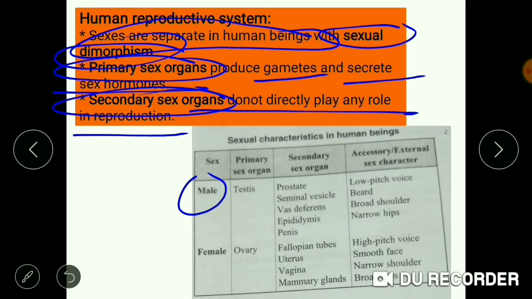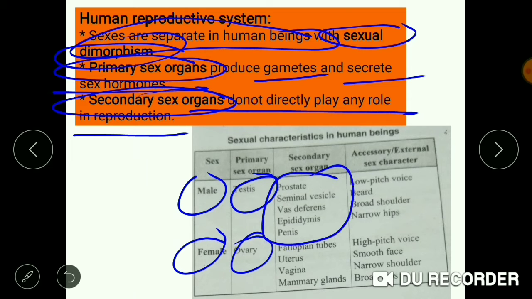In males, the primary sex organ is the testis, while in females, the primary sex organ is the ovary. The secondary sex organs in males are the prostate gland, seminal vesicle, vas deferens, epididymis, and penis. In females, the secondary sex organs are the fallopian tube, uterus, vagina, and mammary glands.